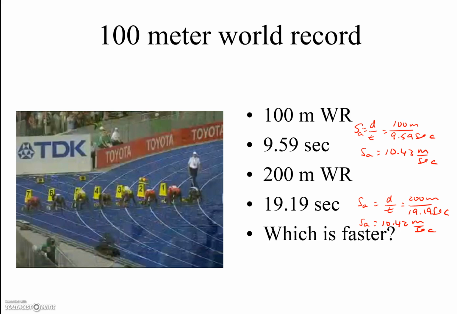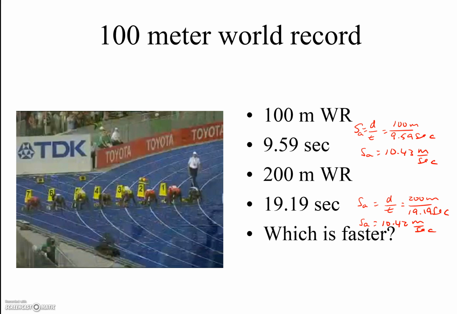So which one is faster, the 100-meter world record or the 200-meter world record? When we look at those numbers, the average speed for the 100-meter world record is 10.43 meters per second. That means they travel 10.43 meters every second.